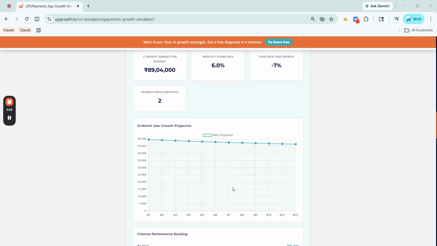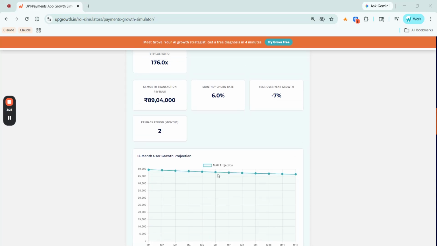And the MAU chart makes this visible. Despite bringing in 27,500 new users every month, your active user base is steadily declining from month 1 to month 12. Why? Because at 6% monthly churn, you're losing more users than you're gaining each month on a net basis. Your acquisition economics are excellent, but retention is the bottleneck.